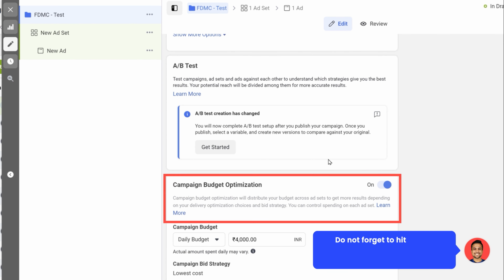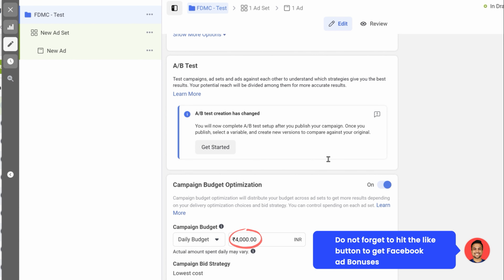Now let's talk about CBO, which is the campaign budget optimization. The daily budget selected here is 4,000 INR, since for this account the currency selected is INR, which is Indian rupees. What I will recommend is to have the campaign daily budget at 4,000 INR, which is approximately $55 to $60. What I will recommend for all the people who are just starting out is to at least start with $10